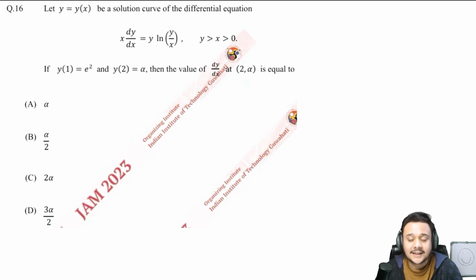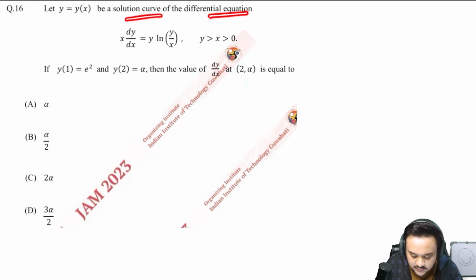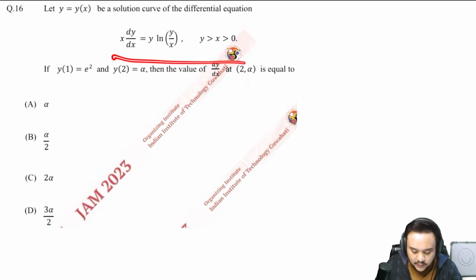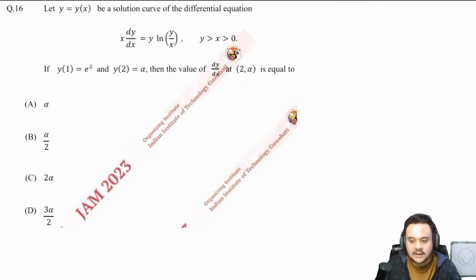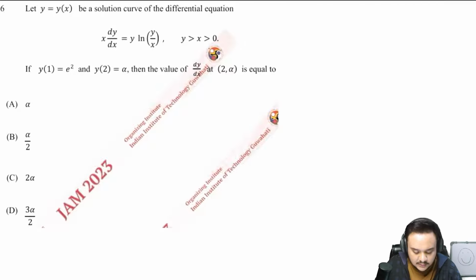Alright, so now let us read the 16th question, which says: let y = y(x) be a solution curve of the differential equation. If y(1) = e², y(2) = alpha, then the value of dy/dx at (2, alpha) is equal to. You are given a differential equation, so let us solve it step by step. It is just a normal differential equation question, nothing too difficult about this one.